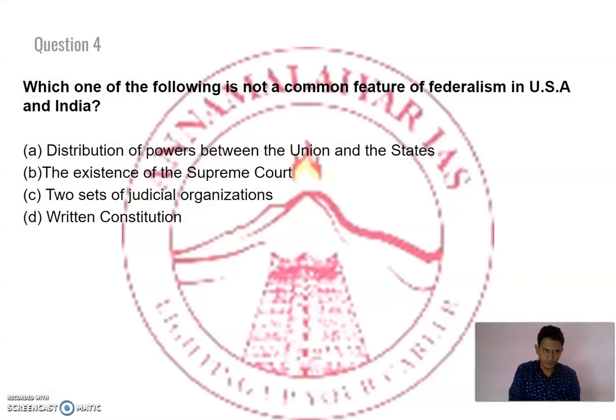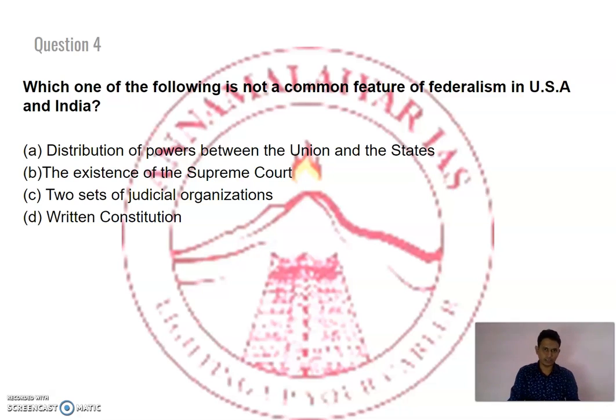Next question. Which one of the following is not a common feature of federalism in USA and India, right? That has been the question. The distribution of power between union and states, this has been a common feature. The existence of Supreme Court, this is also a common feature. Two sets of judicial organization, so this is not so. Option D, that is written constitution, again it is so, right? So option C is the right answer.